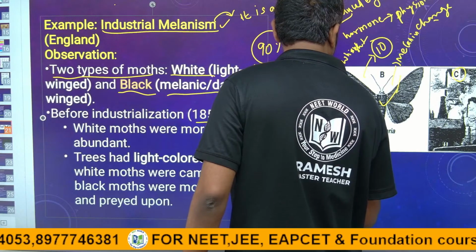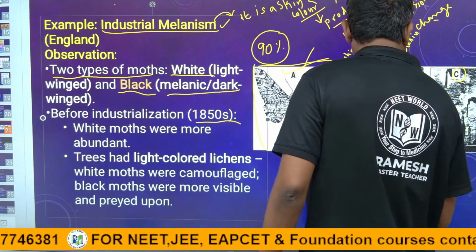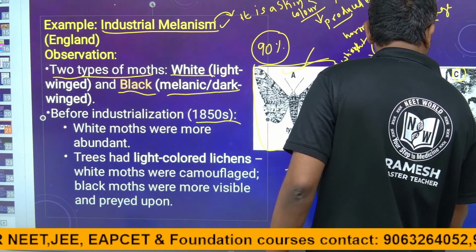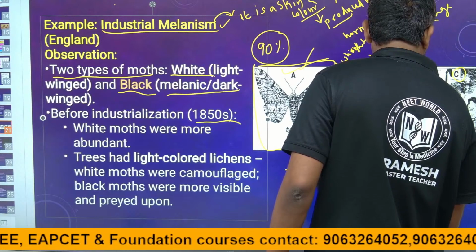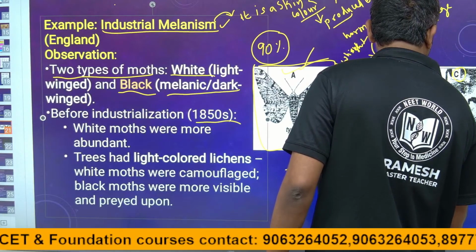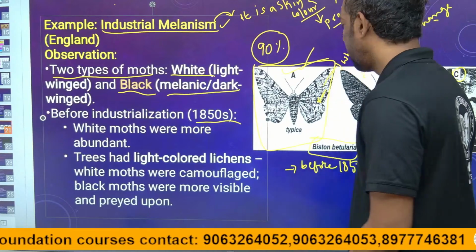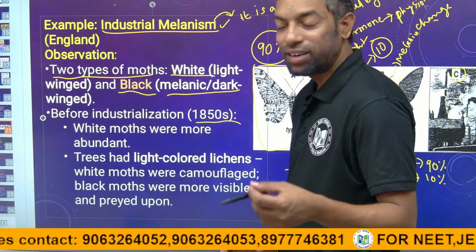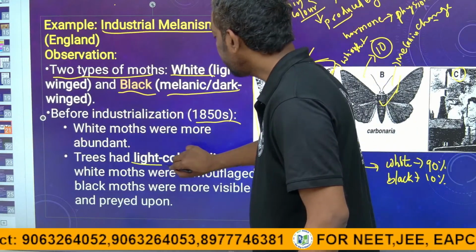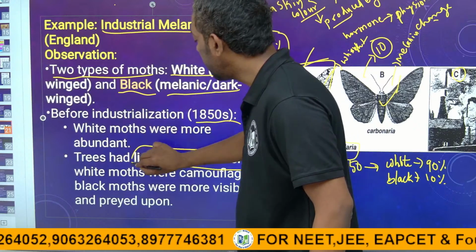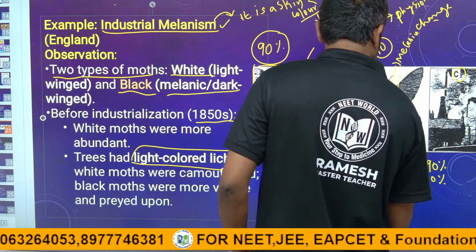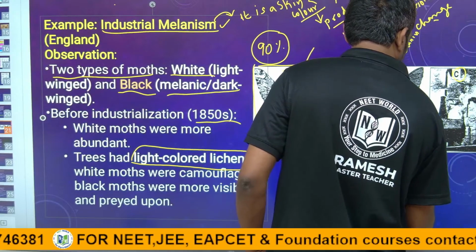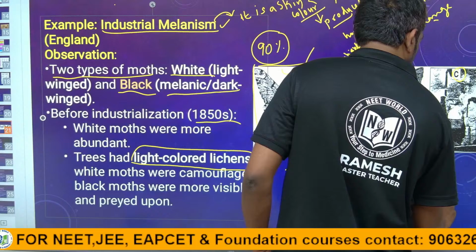White 90%, black meaning dark color, only 10%. The trees also were there, the tree called lichen, light color lichen.